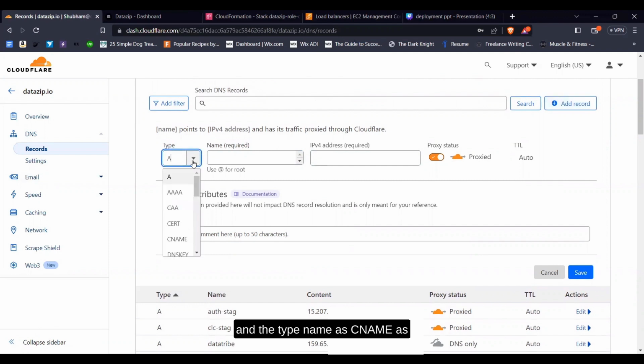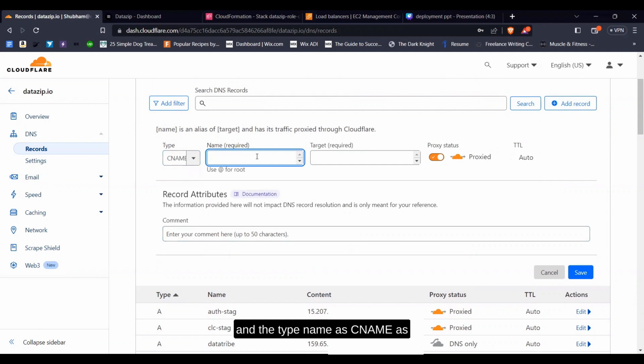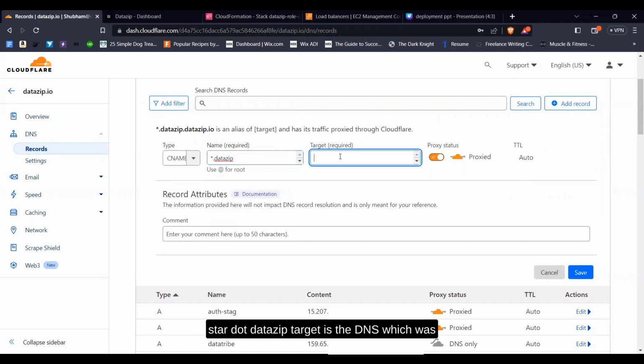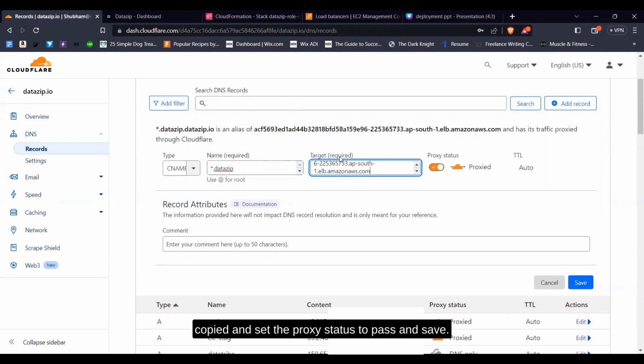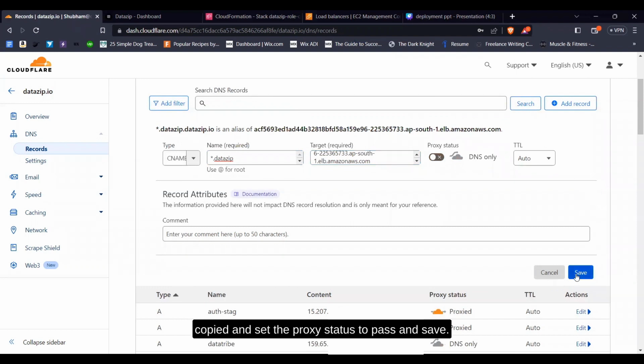Set the type as CNAME. Name as star.datazip. Target is the DNS name that we just copied. And set the proxy status to off. And save.